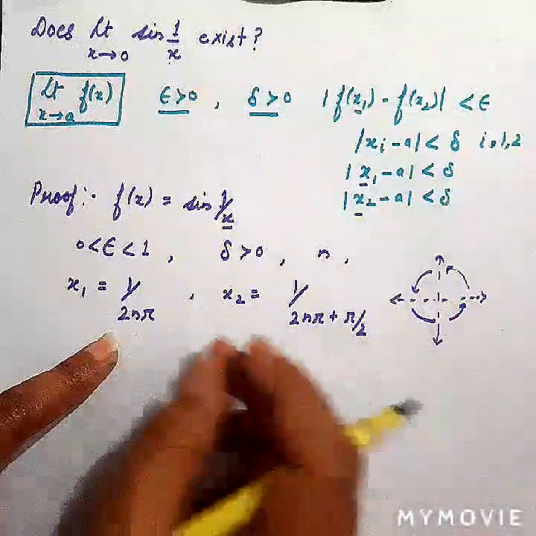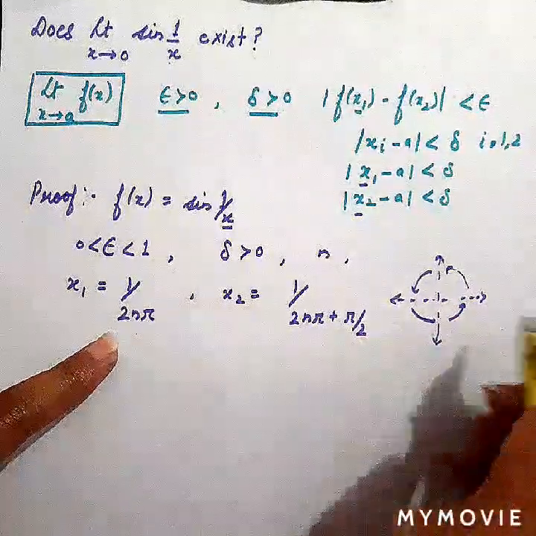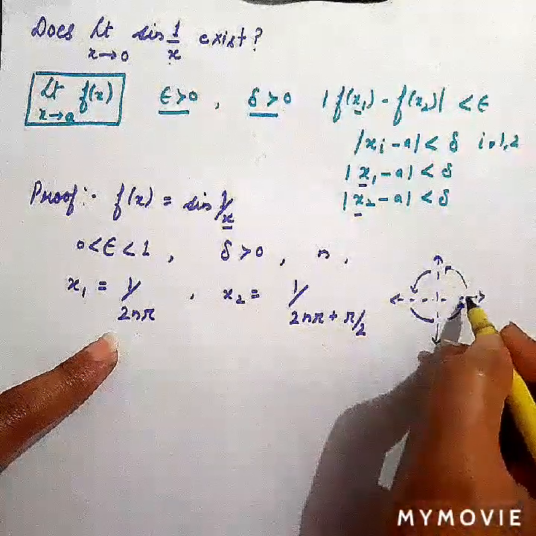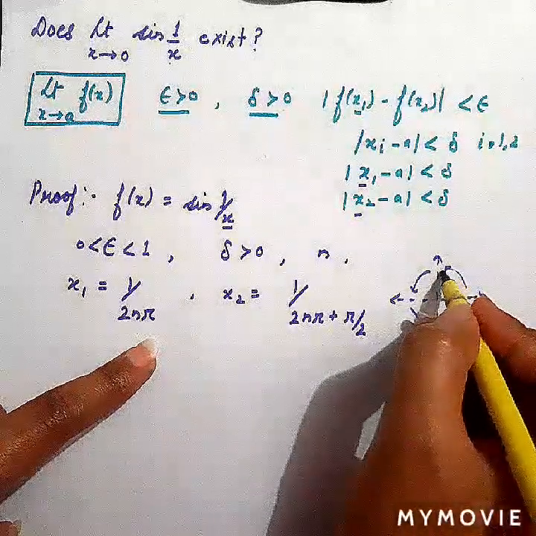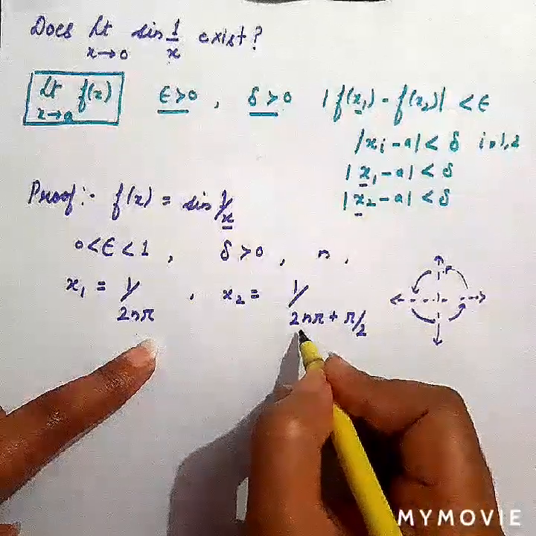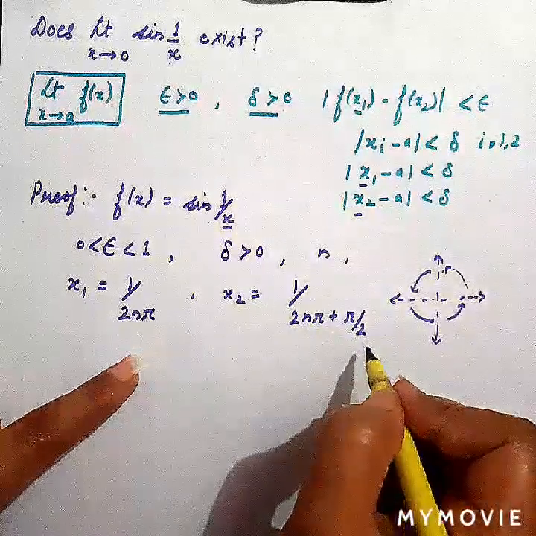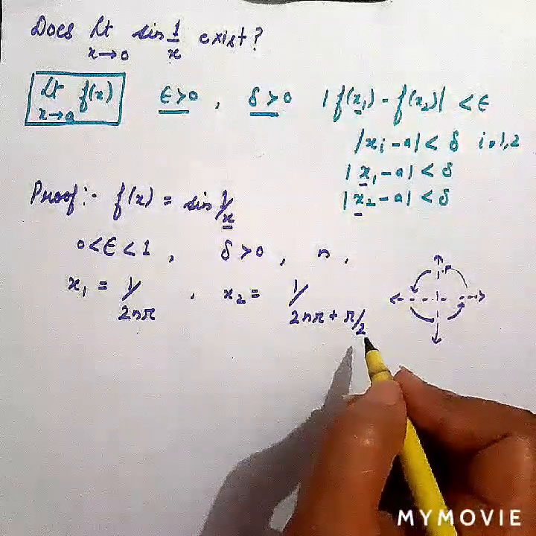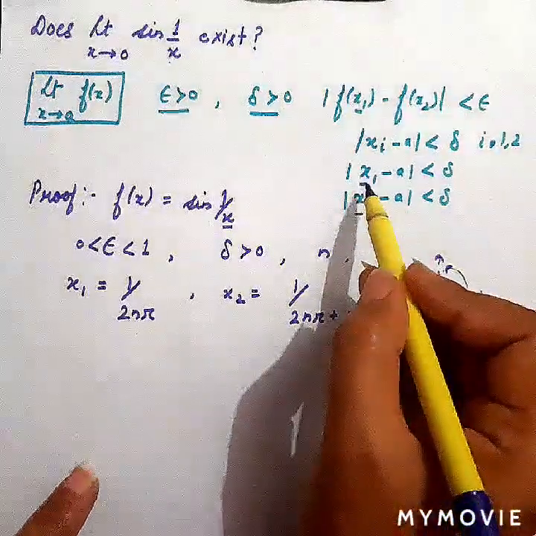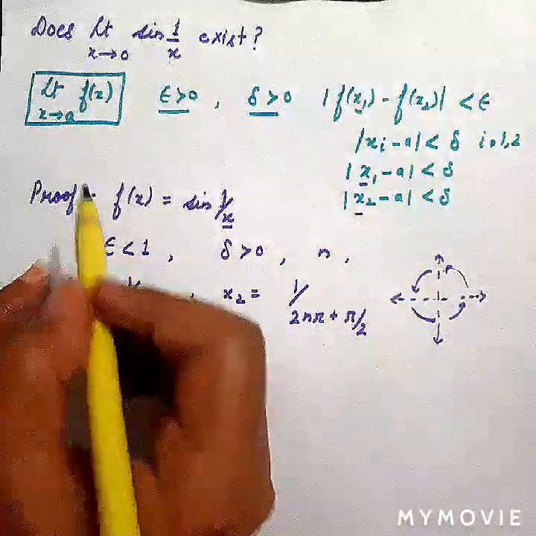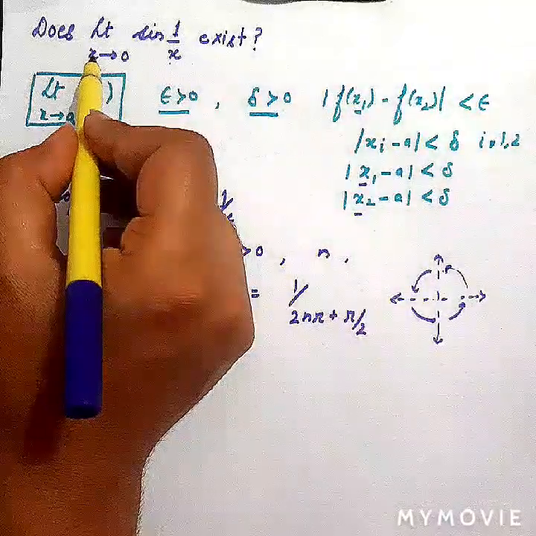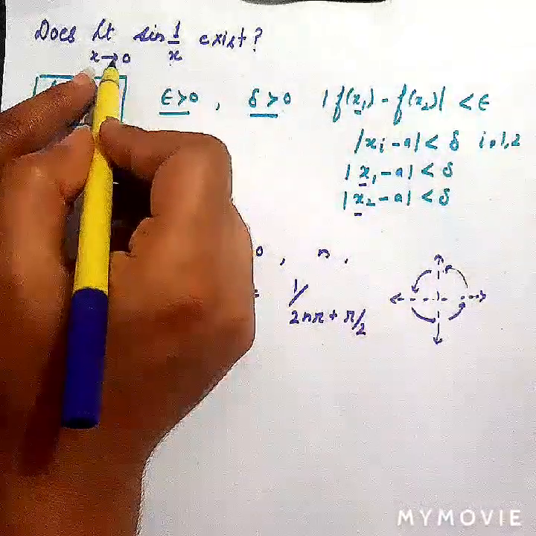Again adding, because we have to take two values, when we complete the whole circle, 2n pi, we are adding pi by 2, so the second value is equal to 1 upon 2n pi plus pi by 2, right?